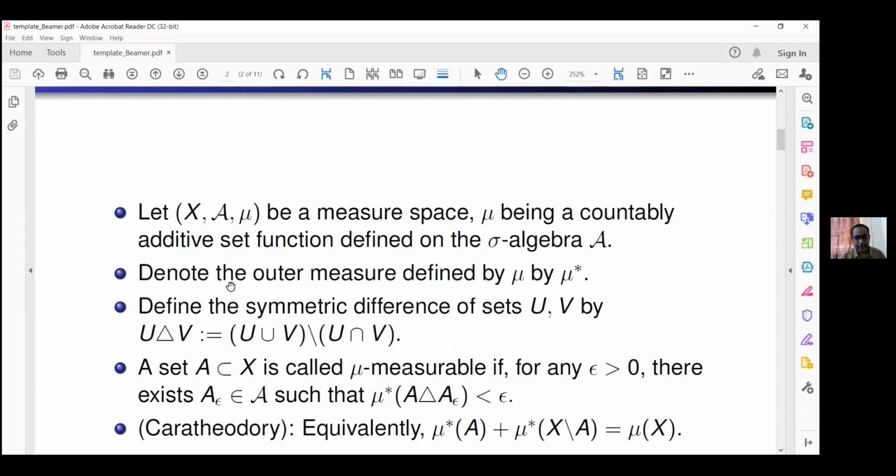For example, you can take the Lebesgue measure, where the length of the interval (a, b) is b minus a. You can define that, and try to cover your sample set with several open or closed intervals. Once it is covered, you add the lengths of all the intervals, and then take the infimum over all such coverings, and the number you get will be mu star of that set.